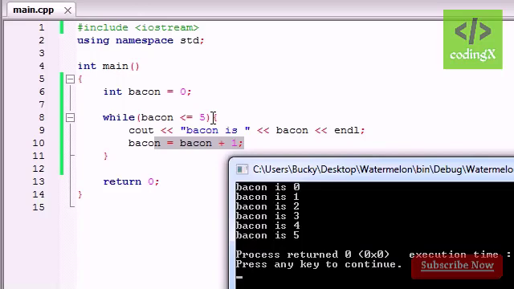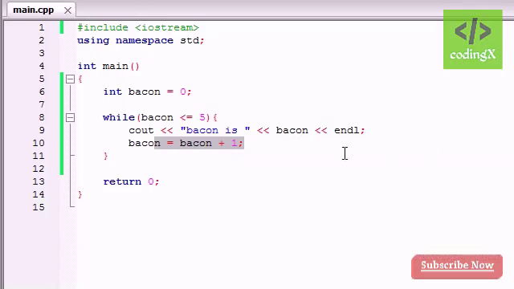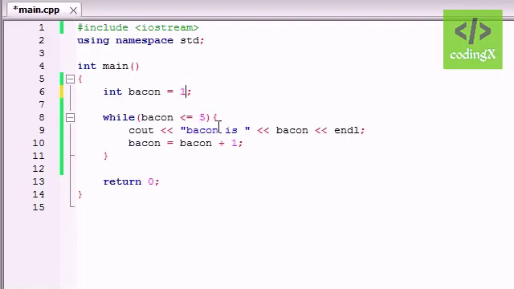So that is how you add, again, like I said, okay, take a breath, Bucky, you're jumping too fast. Sometimes people want loops to run forever, and when they do, you would do something like the first example I told you. But typically, and I want to say like 95% of the time, people build loops that they only want to run a certain amount of times. For example, 5 times. If you only wanted to run it 5 times, or actually it was 6 in this case, you would add this line right here, and this pretty much just changes the value of bacon. So at some point, that test has to be false.